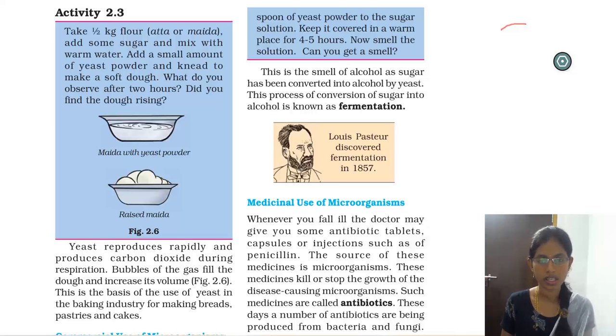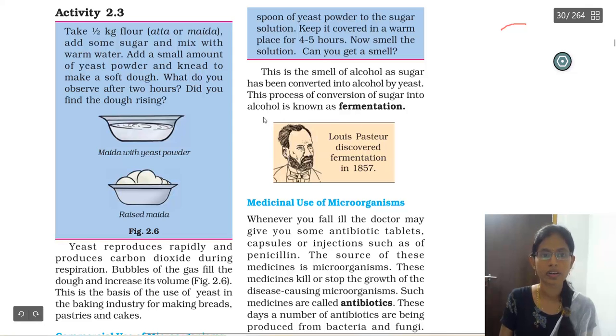So in the previous class we learned about friendly microbes and some harmful microbes. So let us see the activity here. What you have to do is take half kg flour, that is atta or maida, and add some sugar and mix with warm water. Now after this you are going to add a small amount of yeast powder.